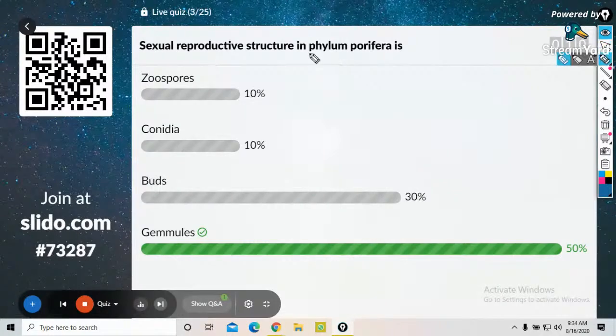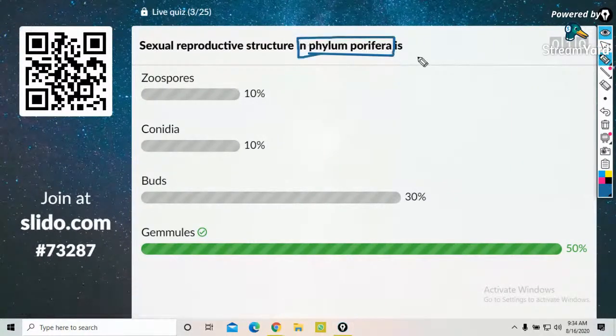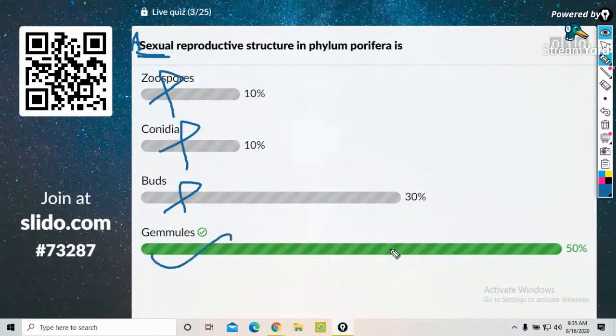Asexual structure in phylum Porifera. You have studied about sponges in class 12, very first chapter, about the vegetative structures, about the asexual reproductive. Sorry, guys, the question was wrong. It was asexual. Sorry, it's my mistake. The question was asexual reproductive structures in phylum Porifera. It is not zoospore, it is not conidia, it is not buds, it is gemmule. Next question on the screen.